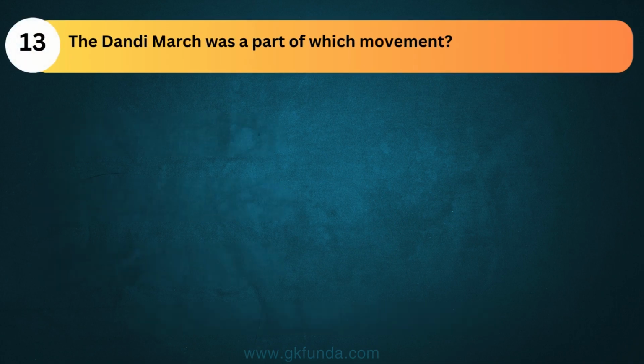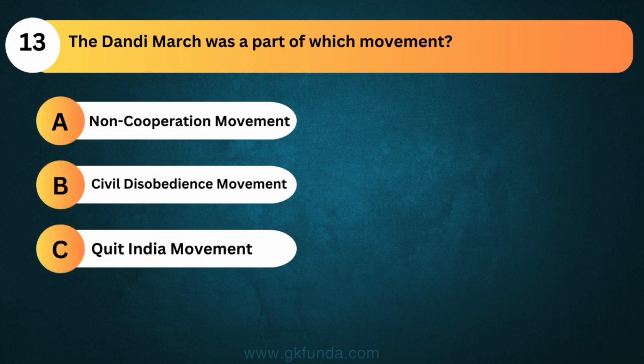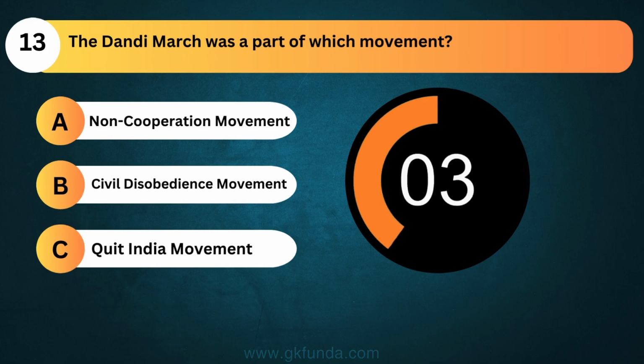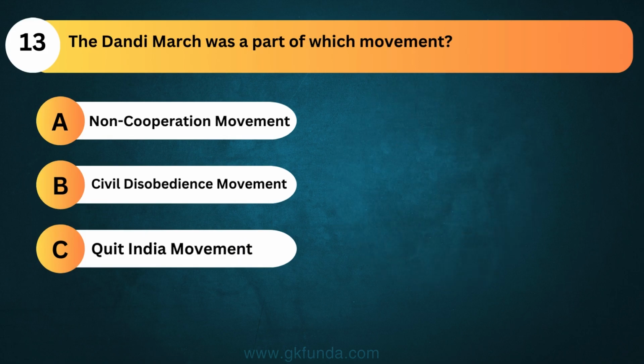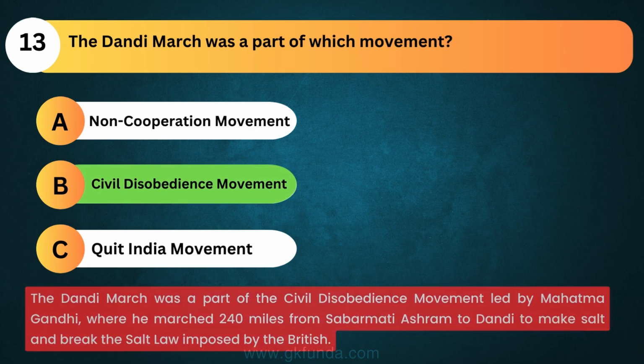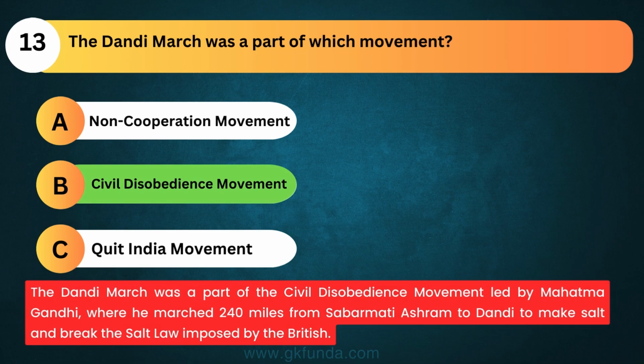The Dandi March was a part of which movement? The answer is option B, Civil Disobedience Movement. The Dandi March was a part of the civil disobedience movement led by Mahatma Gandhi, where he marched 240 miles from Sabarmati Ashram to Dandi to make salt and break the salt law imposed by the British.